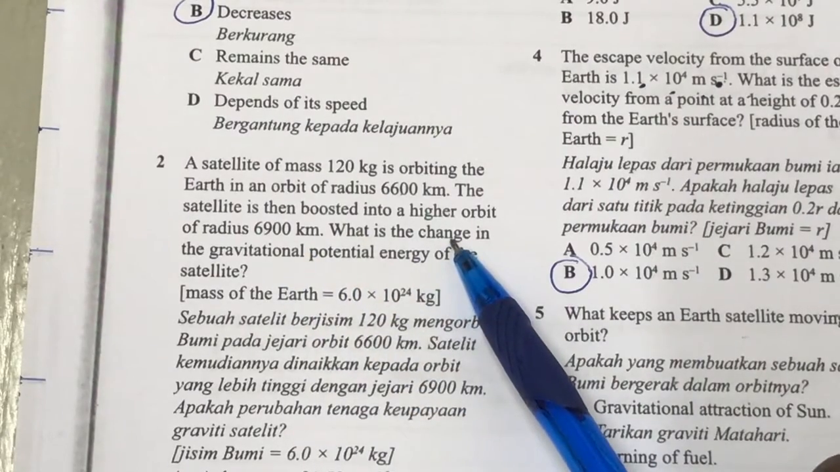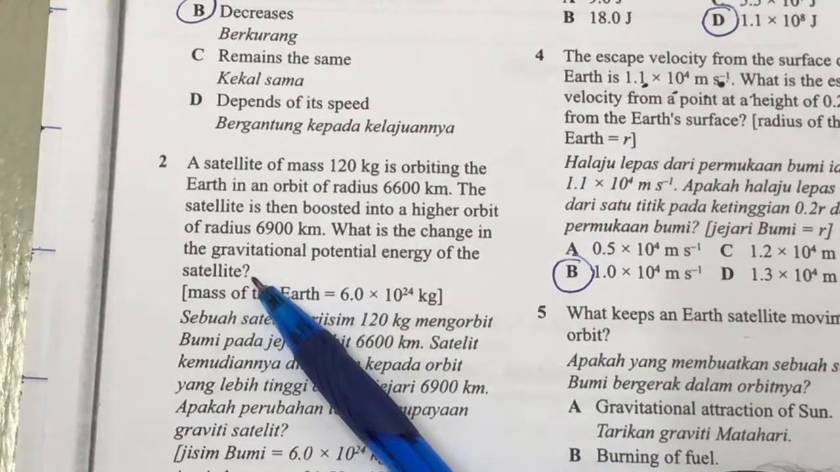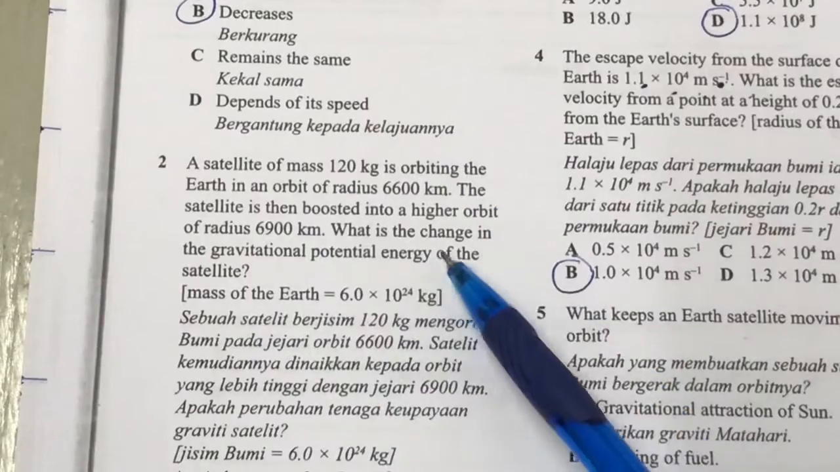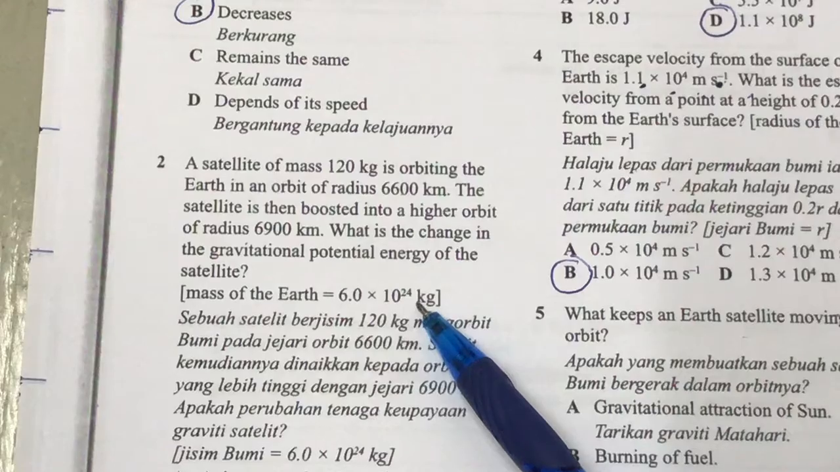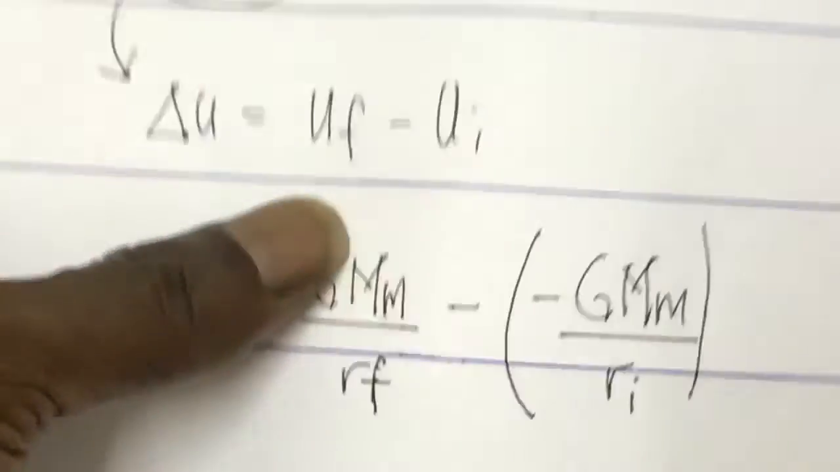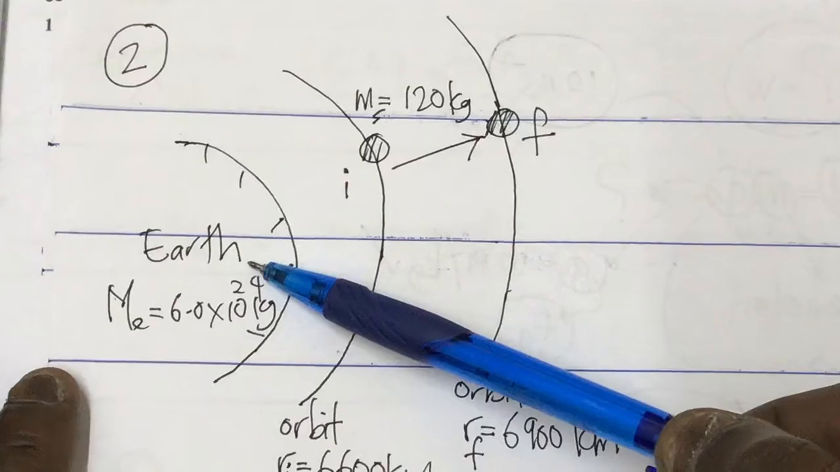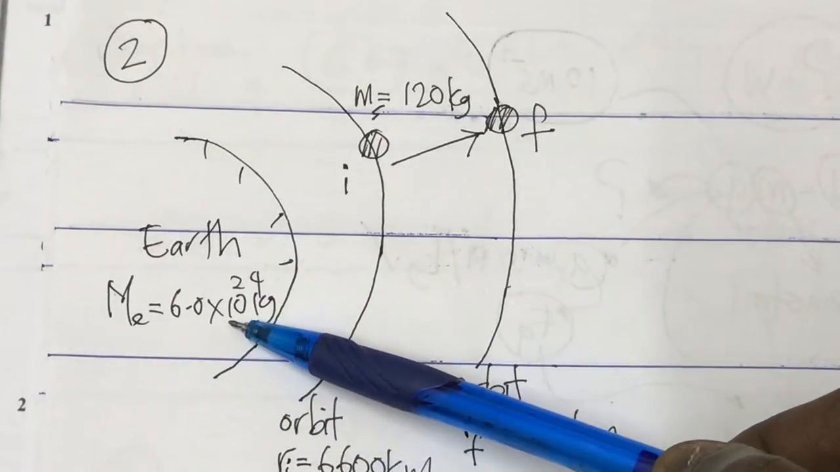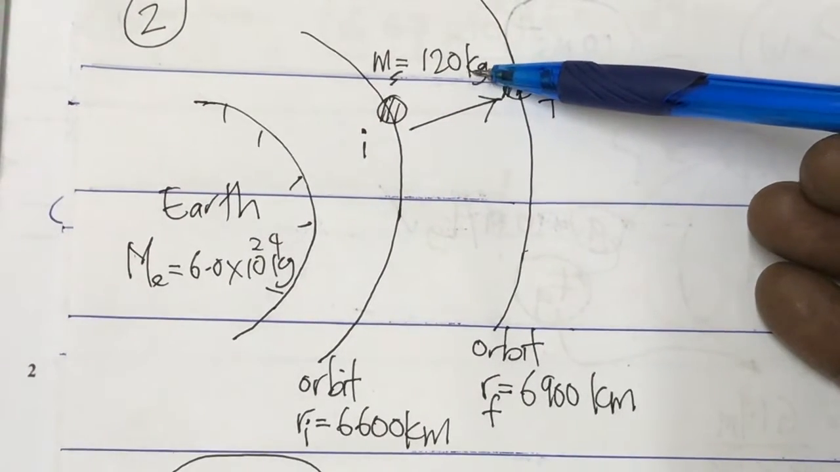What is the change in gravitational potential energy of the satellite? They are not asking for gravitational potential energy, but the change in gravitational potential energy. They have given the mass of Earth as usual. And this question, again, is a very good question. As usual, step 1, we collect what is given and what is asked. It would be better to draw a diagram. I just draw part of the Earth. The mass of the Earth was given. The satellite has a mass of 120 kg.